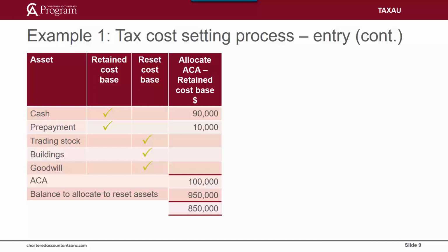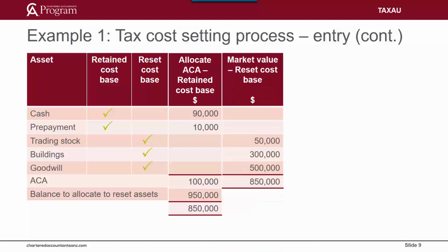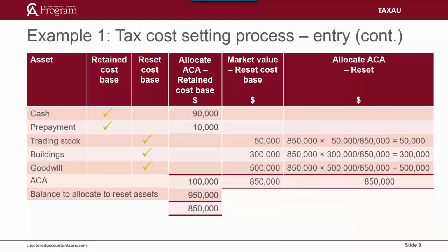Firstly, against the retained cost-based assets of cash and prepayments totaling $100,000, which is equal to their cost in Winebook's financial statements. The balance of the ACA of $850,000 is then allocated against the reset cost-based assets in proportion to their market values. In this example, the market value of trading stock is $50,000, buildings $300,000, and goodwill $500,000. Therefore, the balance of the ACA is allocated to each reset cost-based asset by dividing the market value of the asset by the total market value of all the reset cost-based assets.